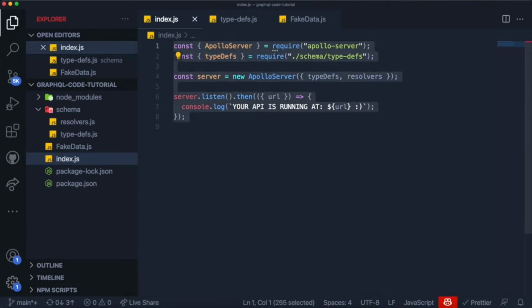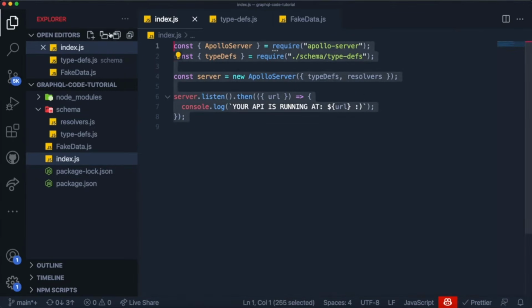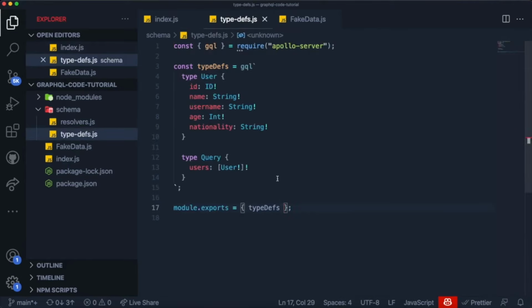Now, do you think it's going to work if I run this application? Let's test it out. If I open this up over here, it was already running, and you can see it crashed because it still doesn't have the resolver functions. And resolvers are just functions that resolve queries that you have. So what exactly do I mean by that? Well, over here, you can see we have a users field, right? So we do need to create a resolver that is going to resolve this field over here. So we need to say that inside of this users field, it should return a list of users. So how exactly do we do that?